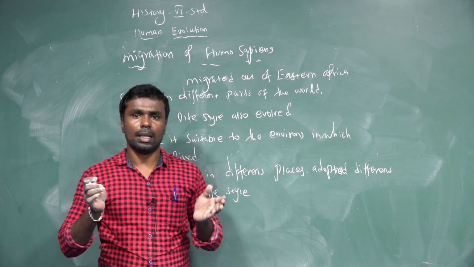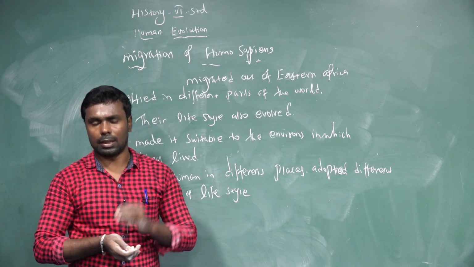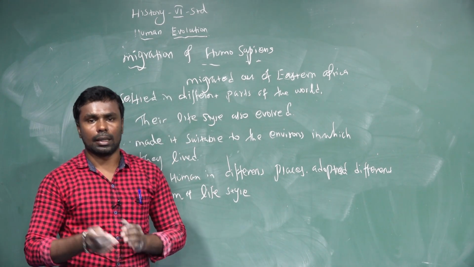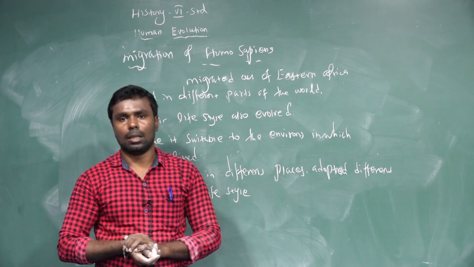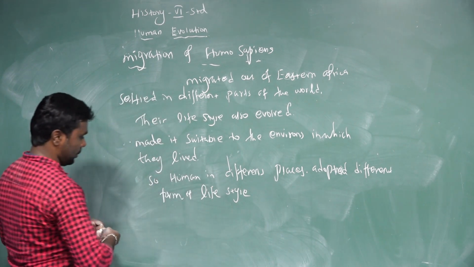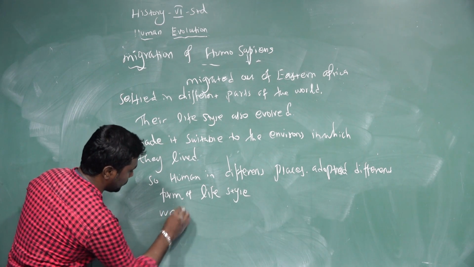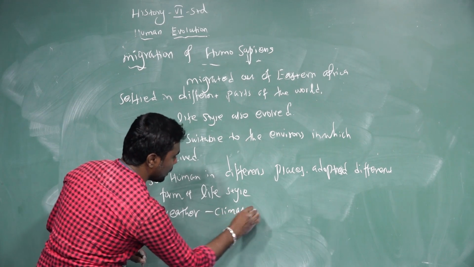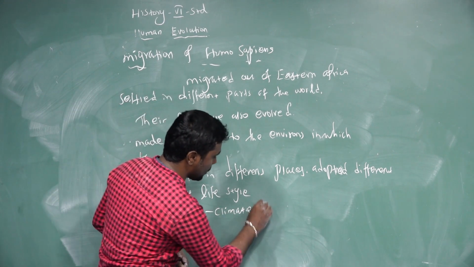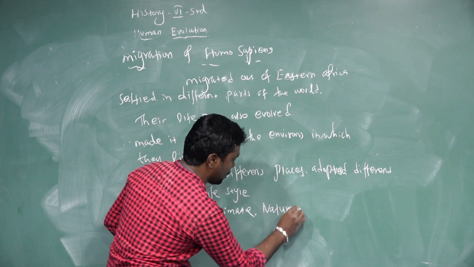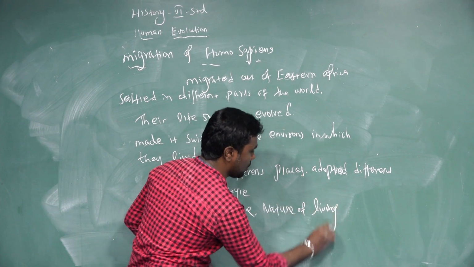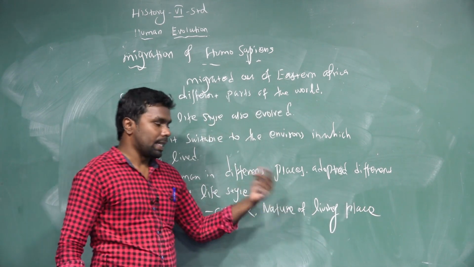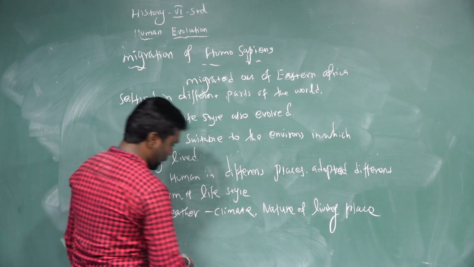For example, Americans, Africans, Arabians, Chinese people and European and Indian people are all different compared to others because of their dresses, houses, occupations and culture. Based on weather, climate and nature of living place, their physics and complexion are also different.